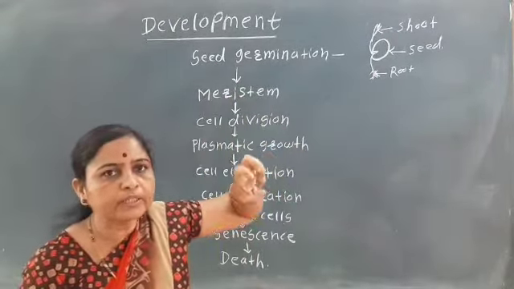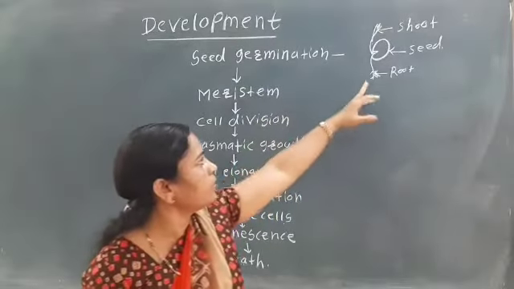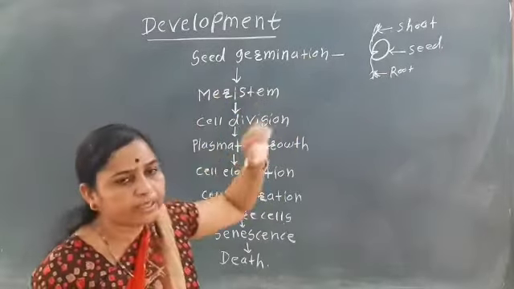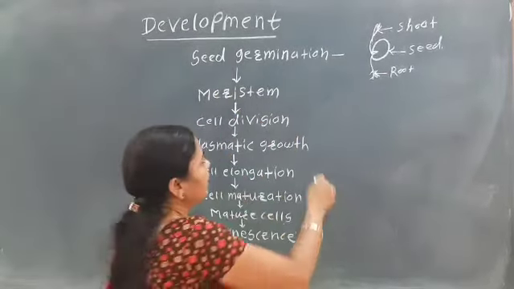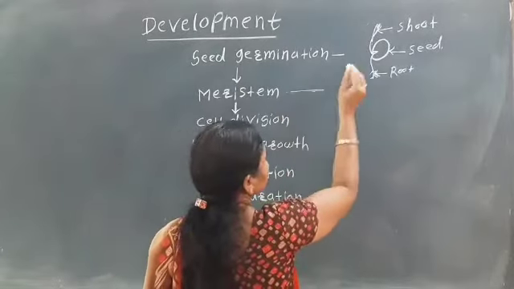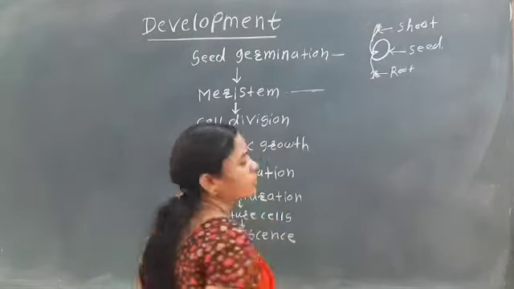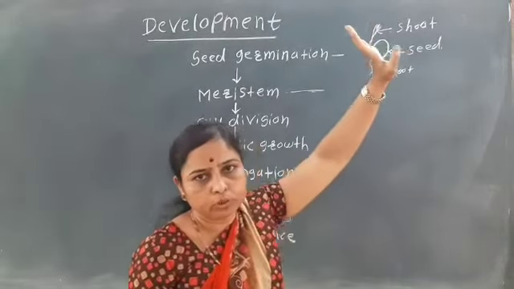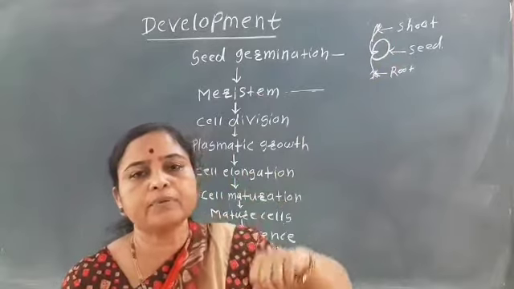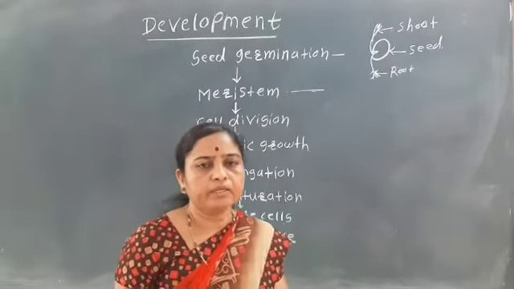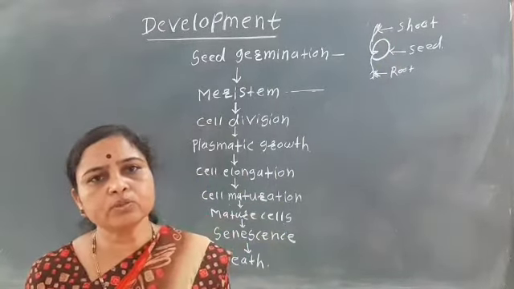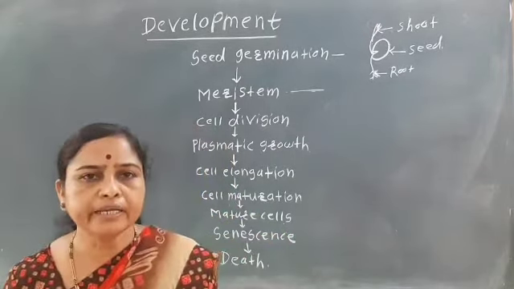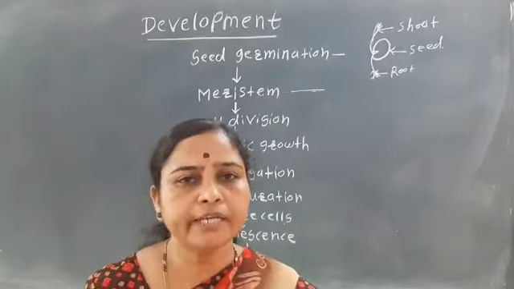During seed germination, when the root system and shoot system develop, meristematic tissues are produced at the growing regions, that is at the root apex and also at the shoot apex. We have seen the different types of meristem. Meristematic tissue means cells having a high capacity for cell division.